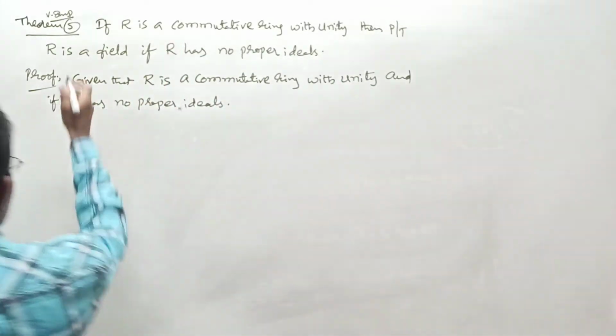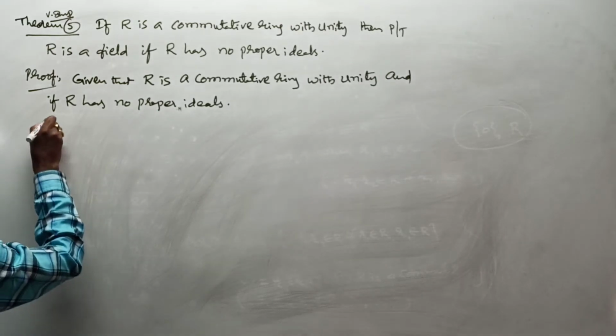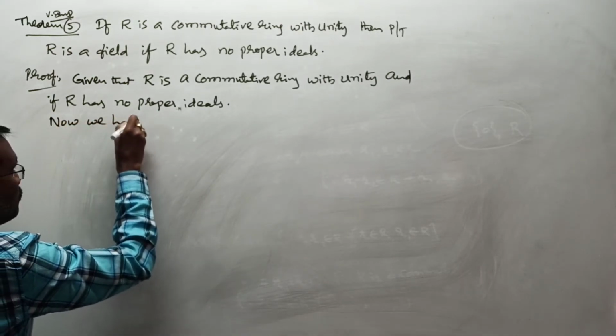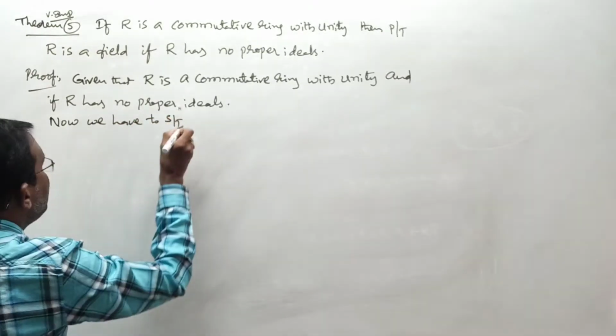Yes, those words I am writing here. Now we have to show that R is a field.